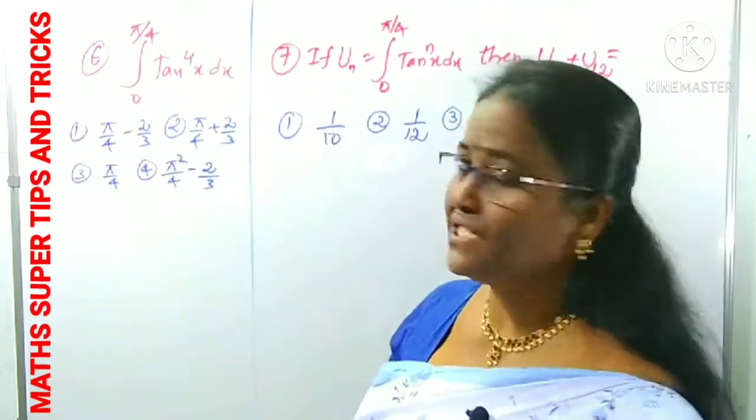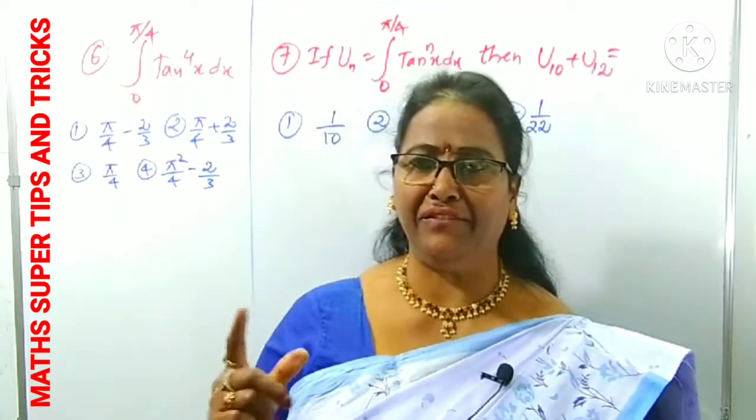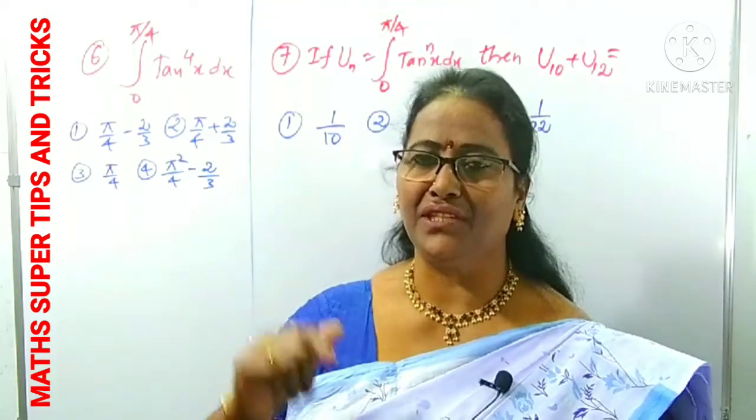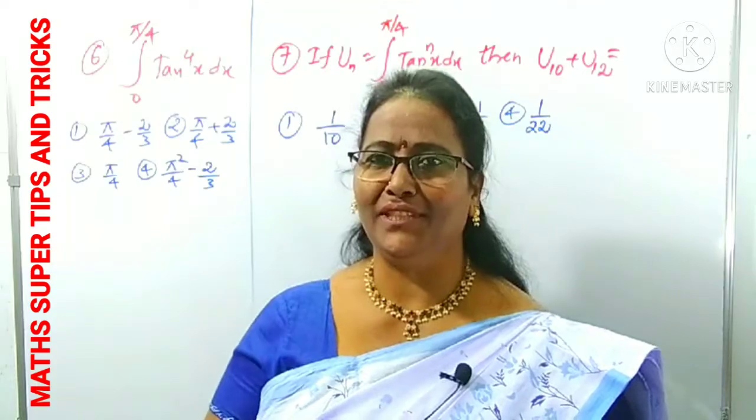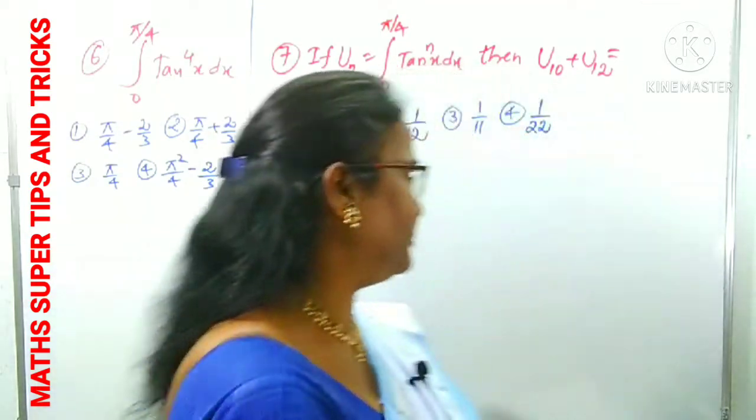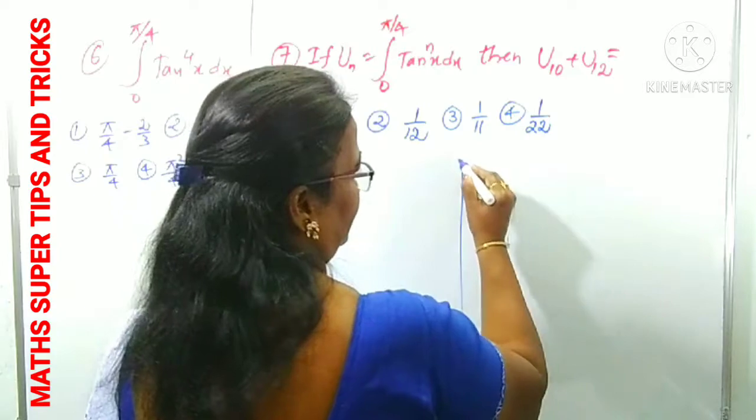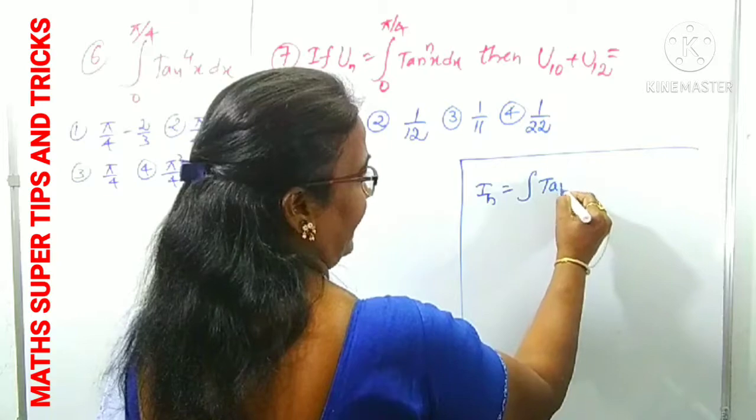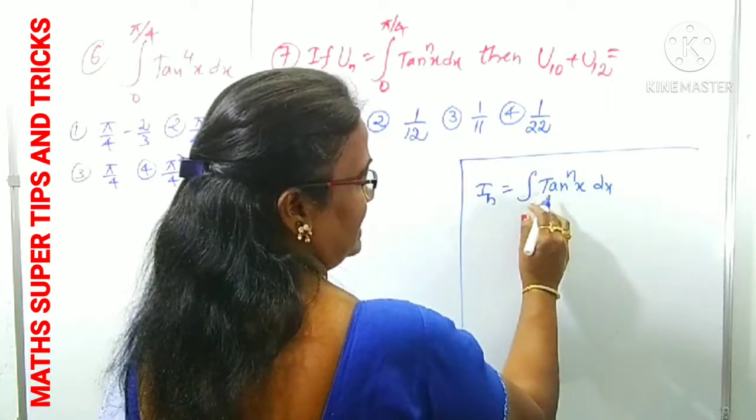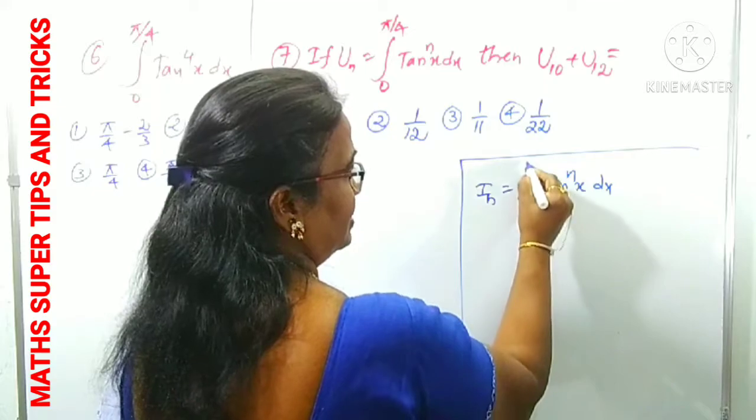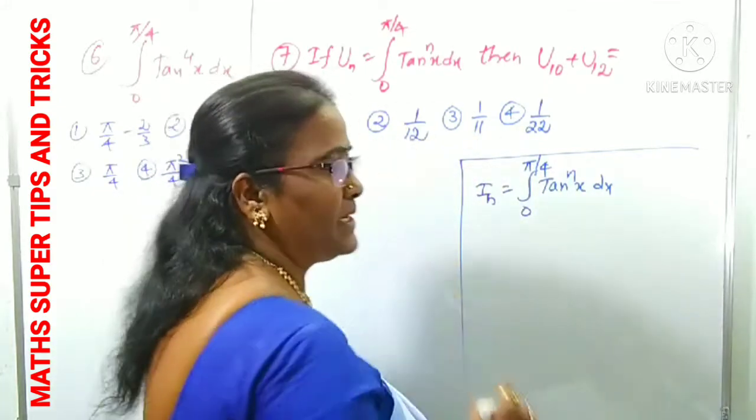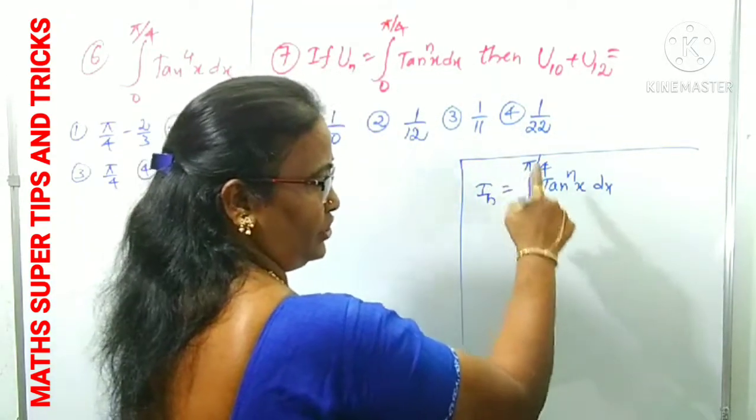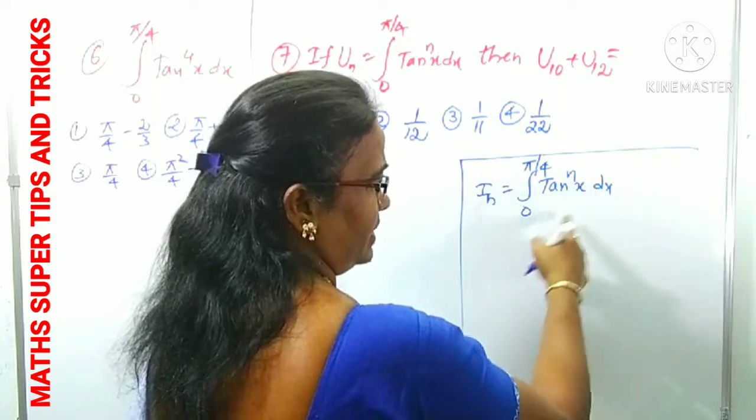Clear? Question number 6 and 7, you can observe that here there is a tan function. In previous questions, I used the sine and the cos. Here there is a tan function. What is the reduction formula for tan? We can concentrate on this step. If In is in the form of the integral of tan power n x, where tan power n means tan x function raised to n, between the limits 0 to pi by 4. In case of sine and cos, limits are 0 to pi by 2, here 0 to pi by 4. We should remember that n is any positive integer.